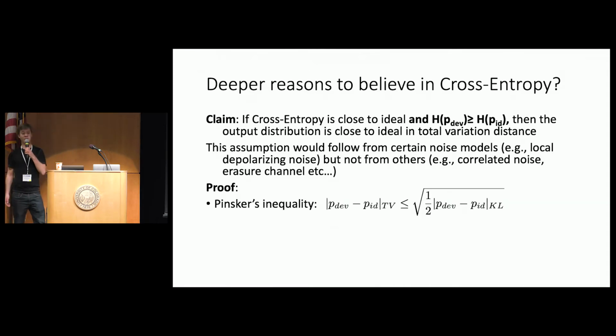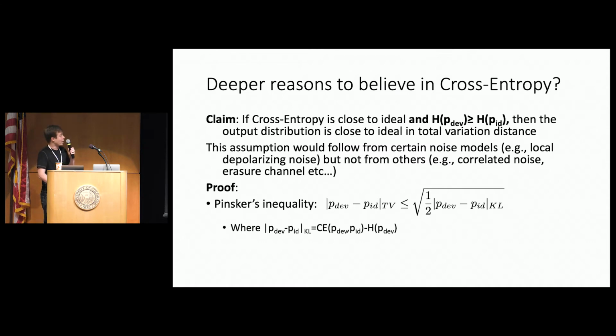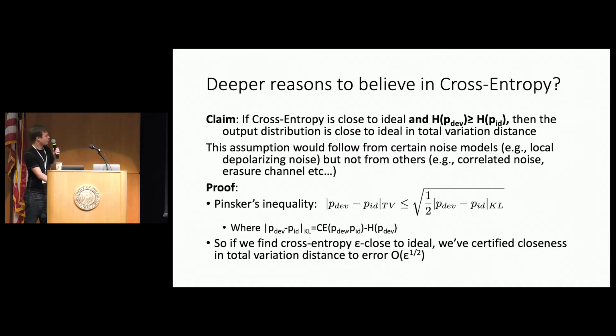It's a simple application of Pinsker's inequality, which upper bounds the total variation distance between two distributions by the square root of 1/2 times the KL divergence. The KL divergence can be conveniently written as the cross entropy minus the entropy of the device distribution. And so, using just basic algebra from here and our assumption about the entropies, if we find that the cross entropy is epsilon close to ideal, we've certified closeness in total variation distance to error root epsilon. This is good because closeness in total variation distance conveniently connects back to the complexity arguments, which we talked about in the first half of this talk.